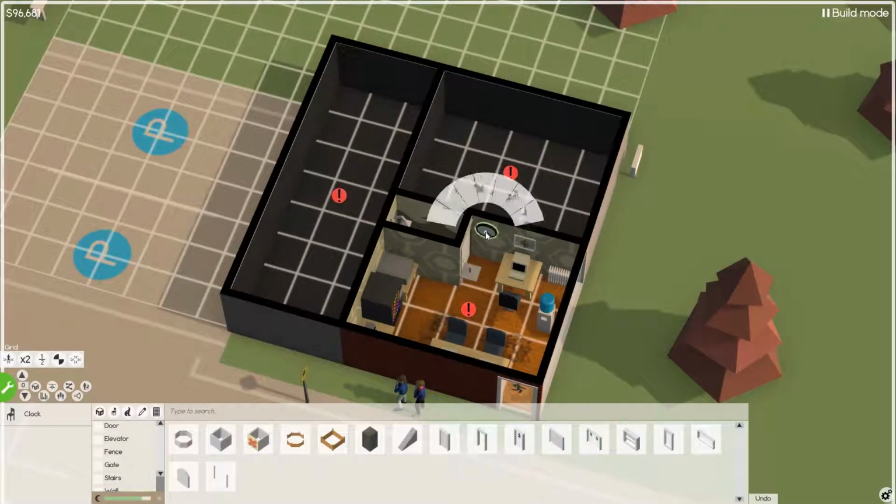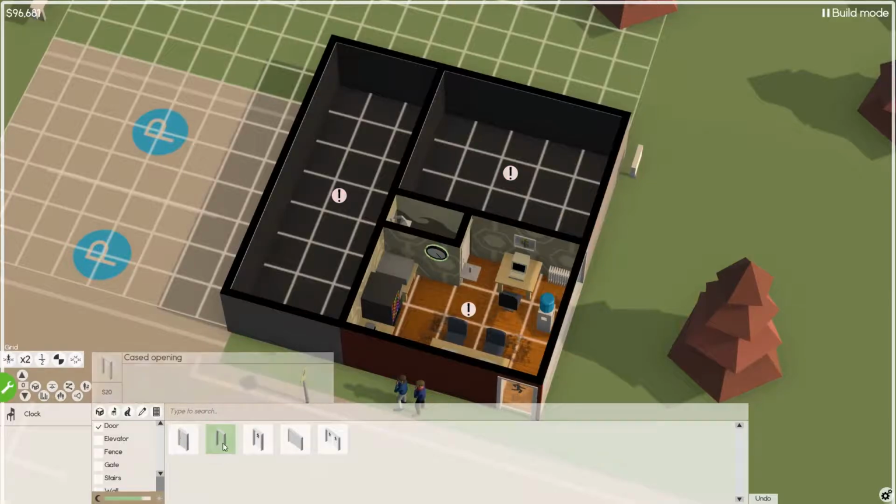Okay. Take the clock. We're going to move you here. Let's go grab a door. Do we just want an open casing? I'm thinking, nah, because this will essentially turn into like a reception area. Let's put, oh, we could do some basic offices down here. Make them 4x4. Just leave a kind of a little hallway down here. Make this the break room. Give them a place to sit. Some food.